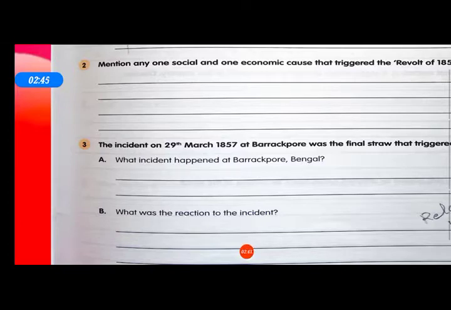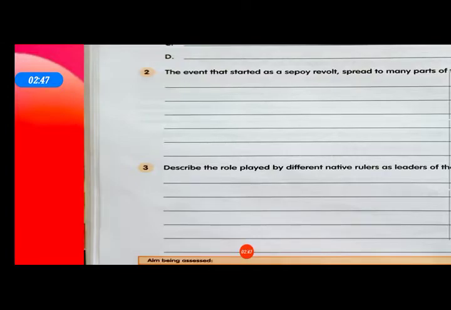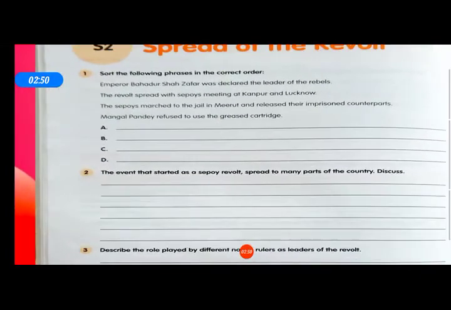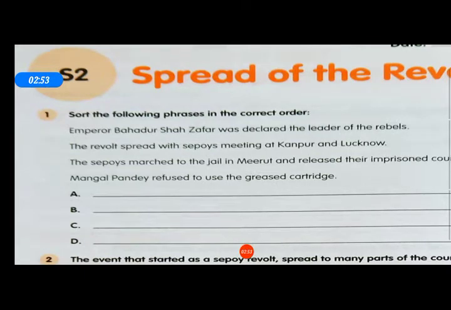Now, turn over the page: spread of the revolt. Here comes the first question. Sort the following phrases in the correct order. First one is Mangal Pandey refused to use the greased cartridge. Second one, the sepoys marched to jail in Meerut and released their imprisoned counterparts. Third, the revolt spread with sepoys meeting in Kanpur and Lucknow. Fourth one, Emperor Bahadur Shah Zafar was declared the leader of the rebels. The serial is 4, 3, 2, 1.